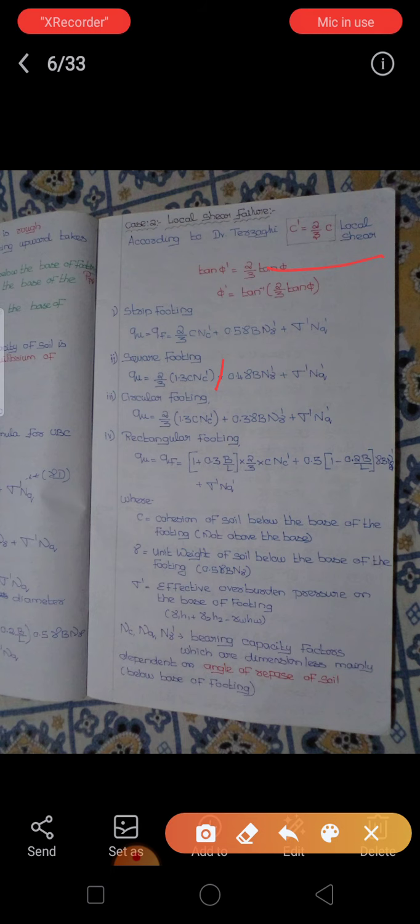For the square footing, all the values will be the same. We just change the value of c dash, which will be equal to 2 by 3 c. The formula will change for the square footing, and likewise for the circular footing and the rectangular footing as well. Here Nc, Nq and N gamma are the bearing capacity factors, which are dimensionless and mainly depend on the angle of repose of the soil below the base of the footing.